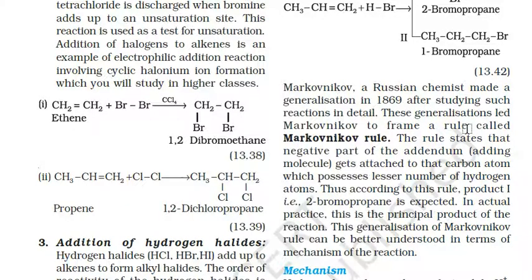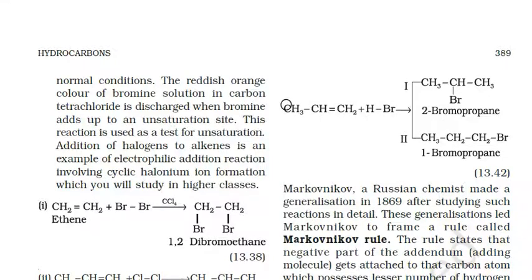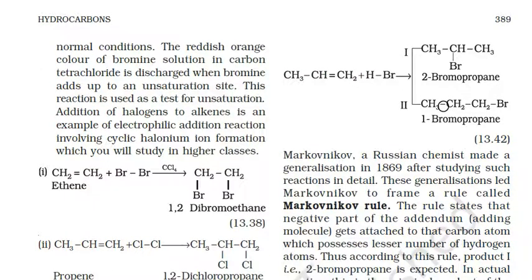if I am taking the compound propene, which is reacted with hydrogen bromide here, the first product is CH3CHBrCH3, 2-bromopropane. This will be done according to the Markovnikov rule only.